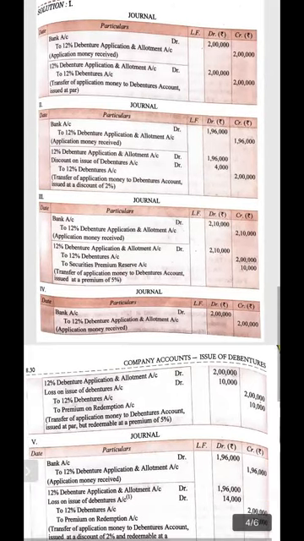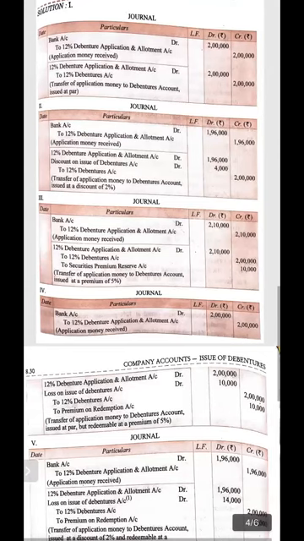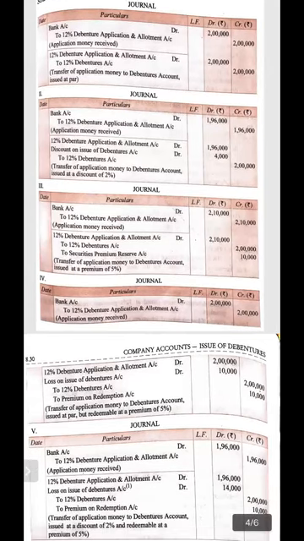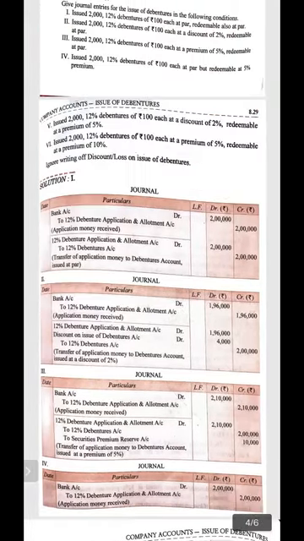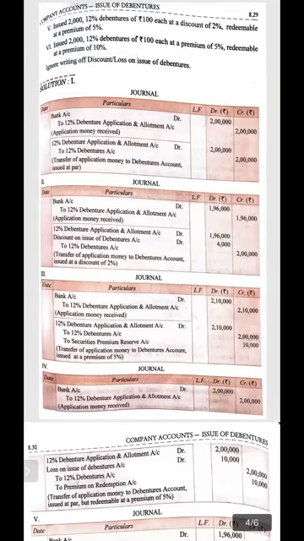Bank account debit, 12% debenture application and allotment account debit, and that will be 1,96,000 because it is issued at 2% discount. 12% debenture application and allotment account debit, discount on issue of debenture debit, to 12% debenture. How is it to be calculated?